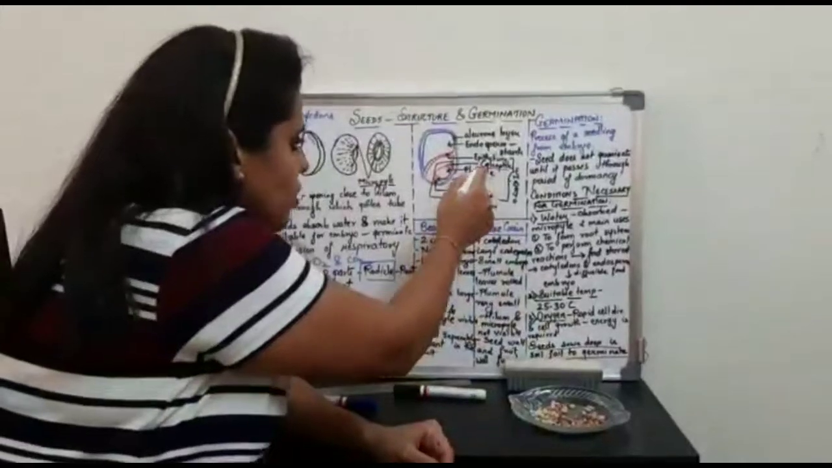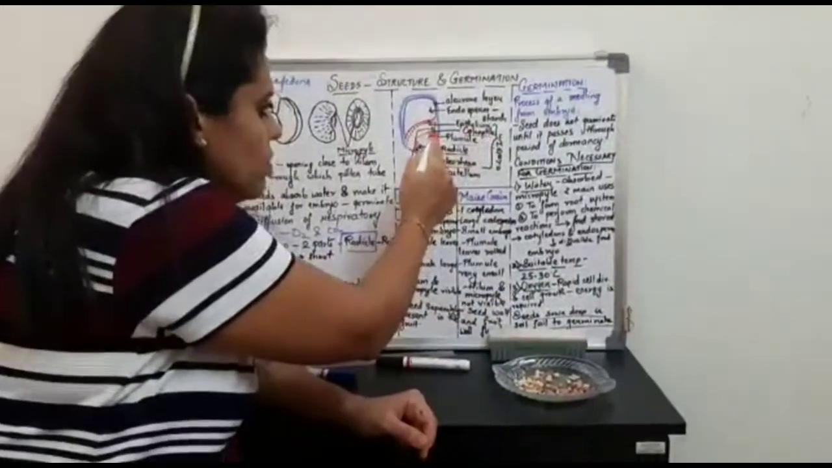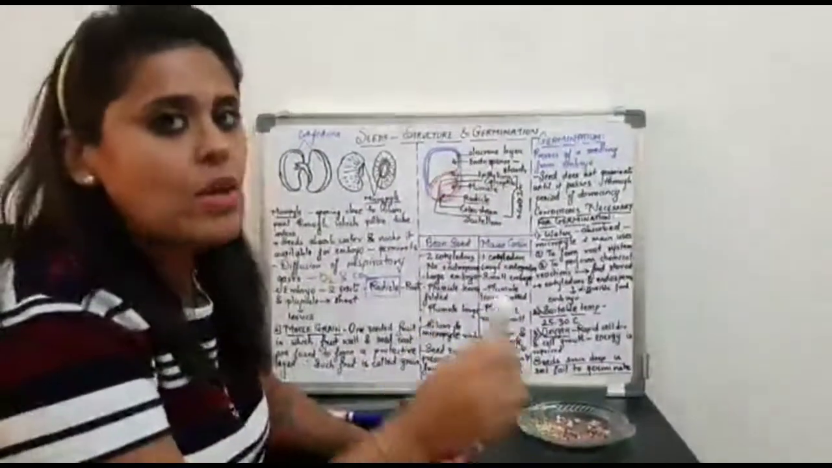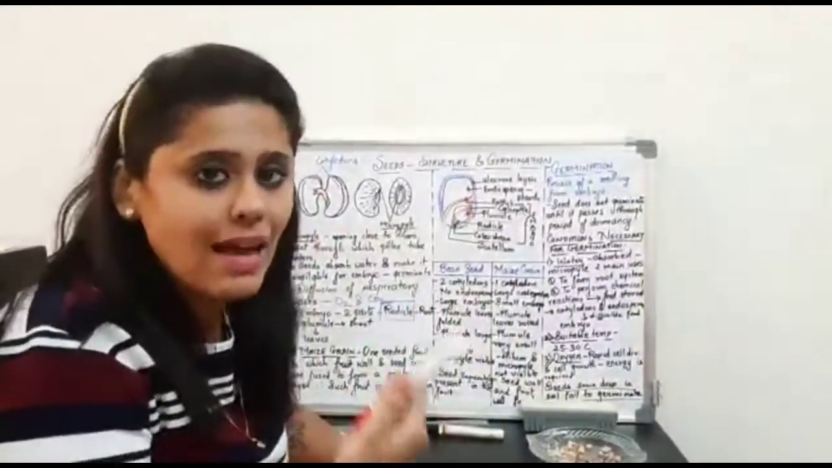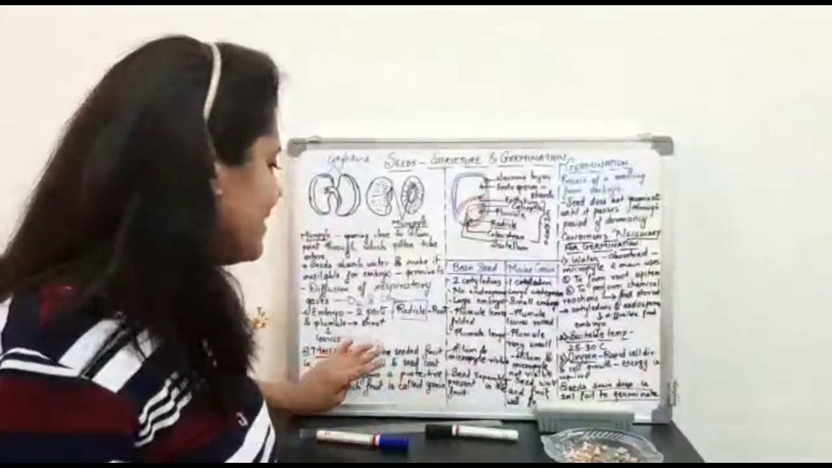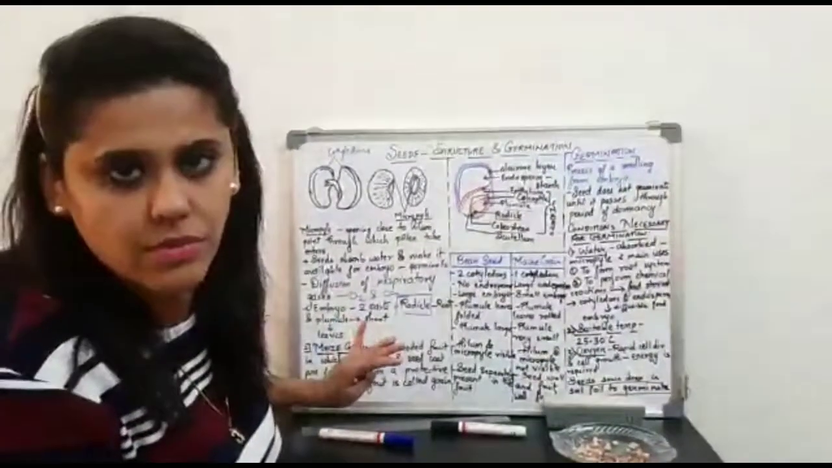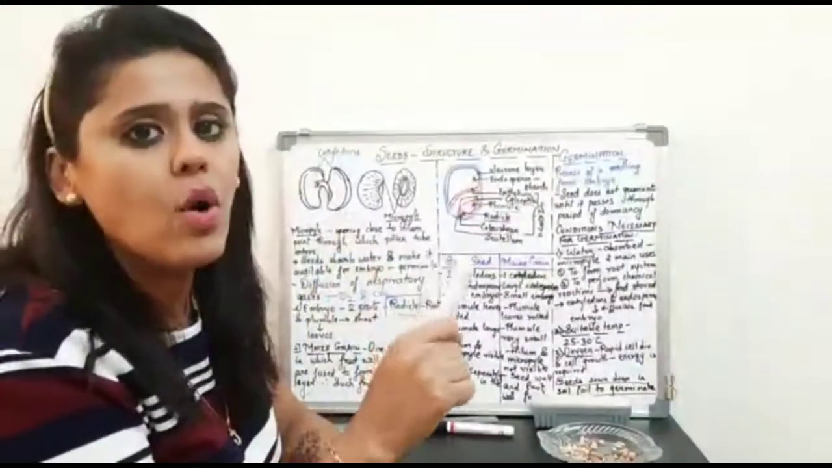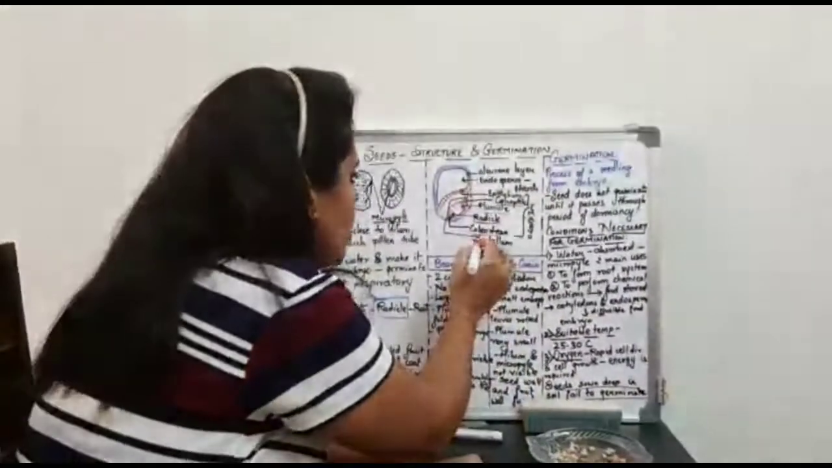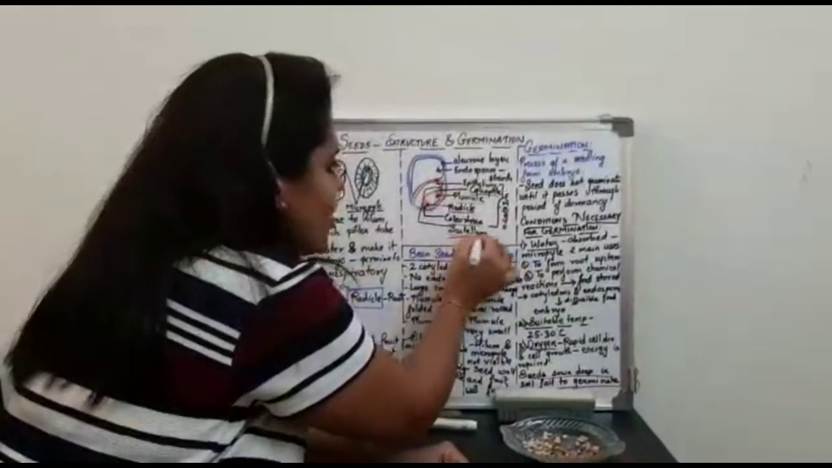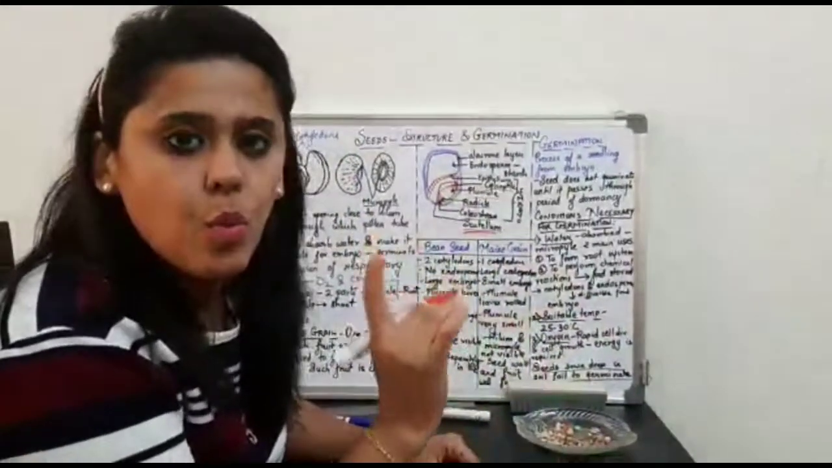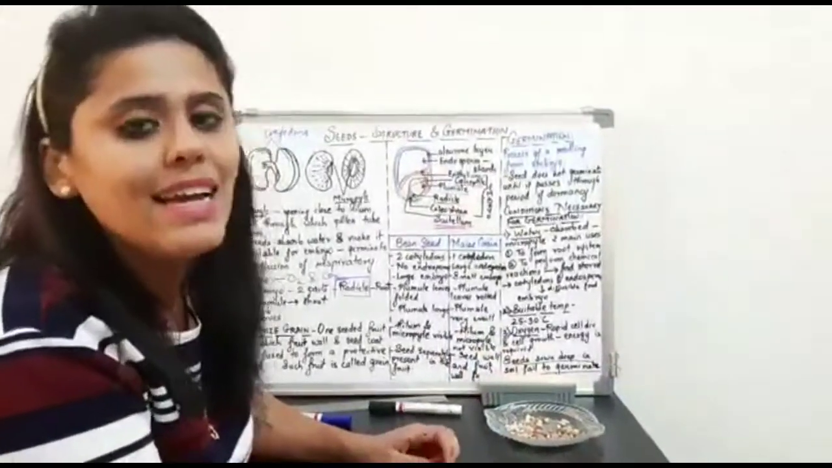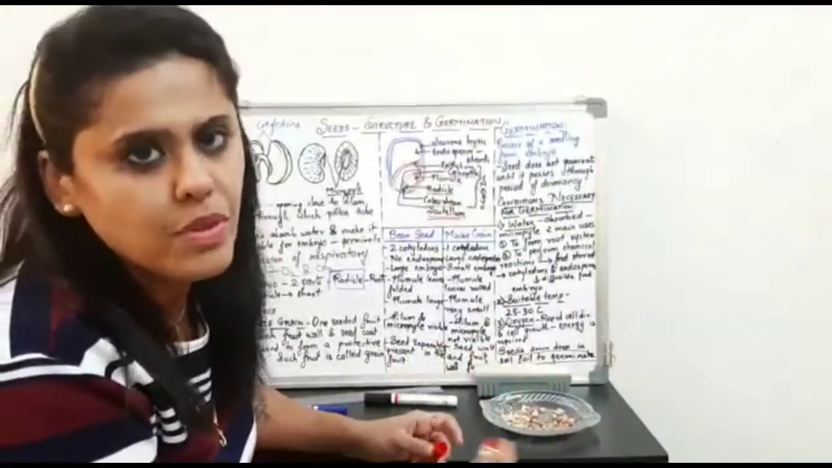Now, the structure of the embryo, or the structure of the maize grain, has only one cotyledon. As I already mentioned, it is an example of a monocot seed. It has only one cotyledon, and that one cotyledon present in the maize grain is called the scutellum.